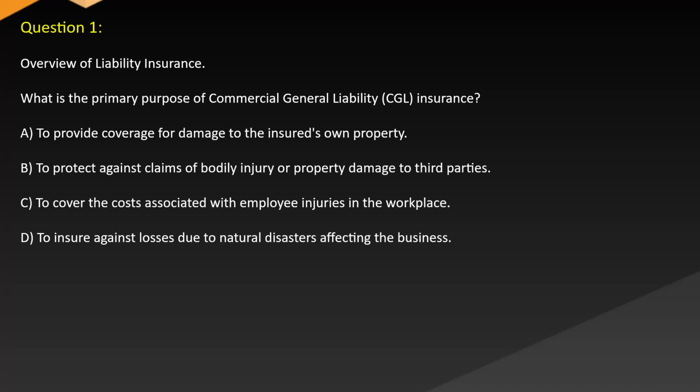Question 1. Overview of liability insurance. What is the primary purpose of commercial general liability (CGL) insurance? A. To provide coverage for damage to the insured's own property. B. To protect against claims of bodily injury or property damage to third parties.